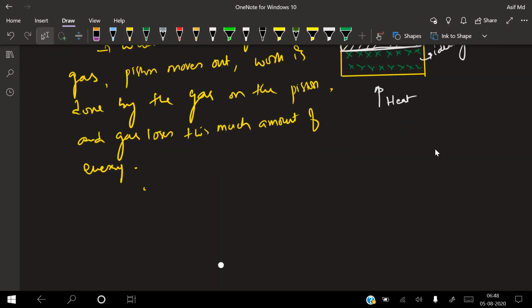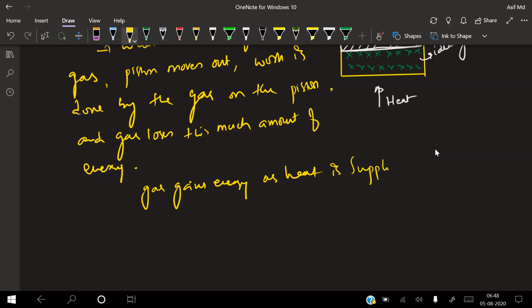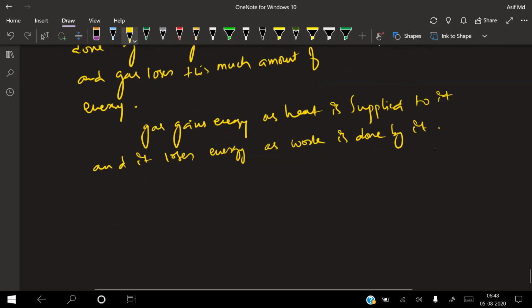So I can say that the gas gains energy as heat is supplied. When you supply heat only, then only the gas is expanding. Otherwise it is not doing any work. So the gas gains energy as heat is supplied to it, and it loses energy as work is done by it. The gas is doing the work there, because it's moving.